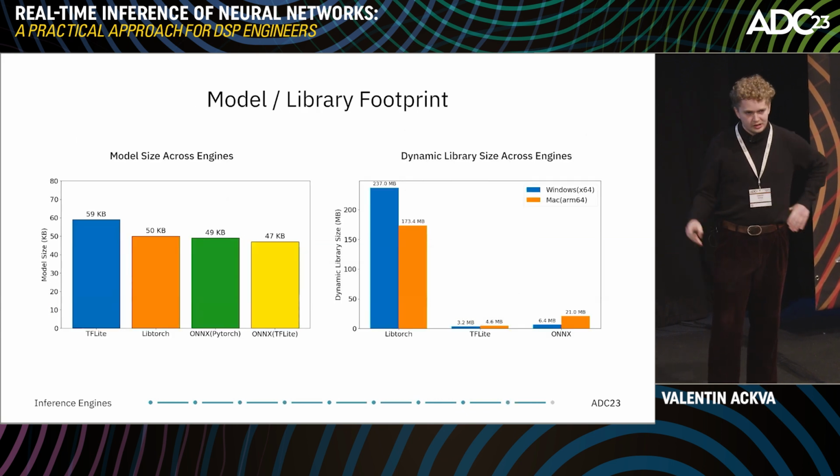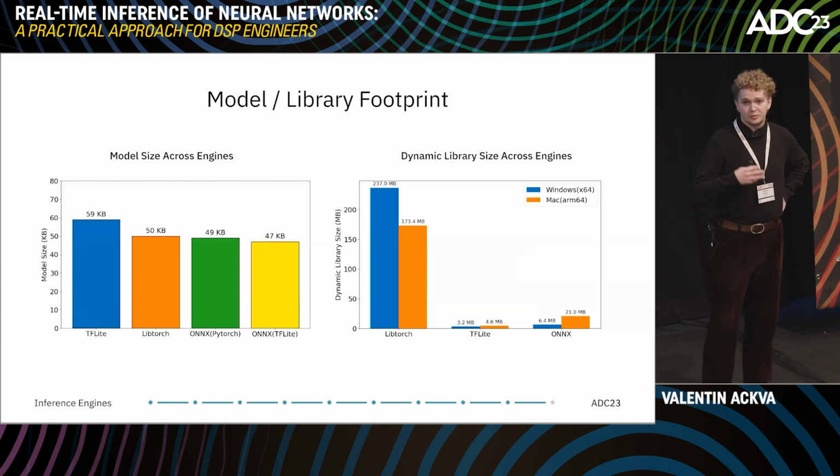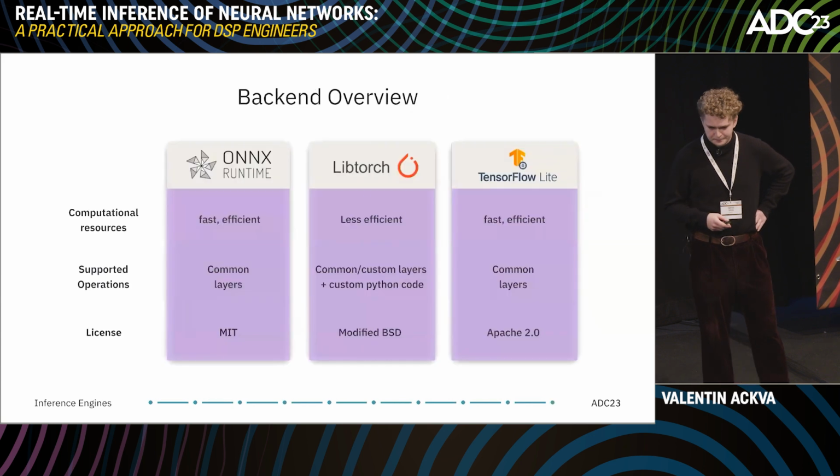If we look at the model and library footprints, we see that the model size is not making a huge difference across these engines, but the library footprint does. LibTorch, for example, has around 200 megabytes, while the others are way, way smaller, and that's just something to consider when shipping your plugin.